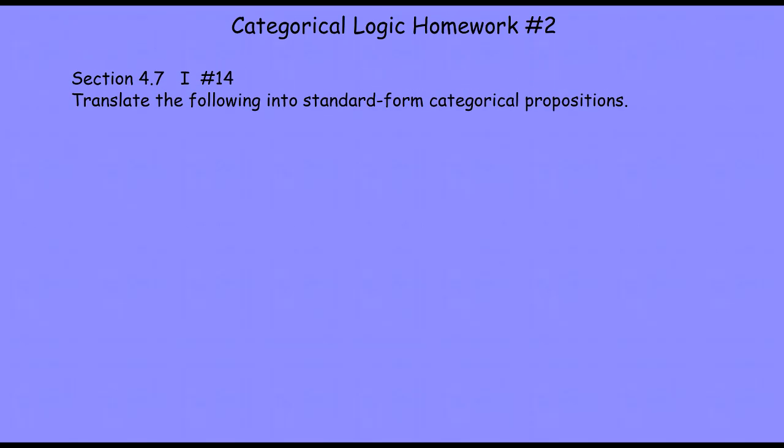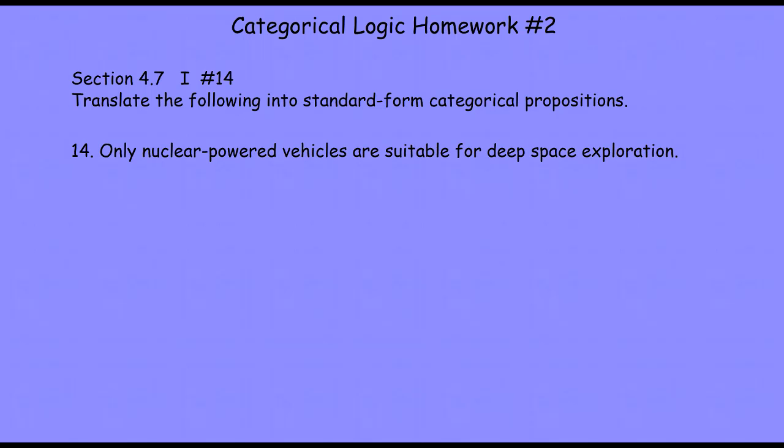Our first problem comes from section 4.7 of the Hurley text, section 1 of the problem set for that section, and number 14 is our problem. Our instructions tell us to translate the following into standard form categorical propositions. We're given the following sentence: only nuclear powered vehicles are suitable for deep space exploration.